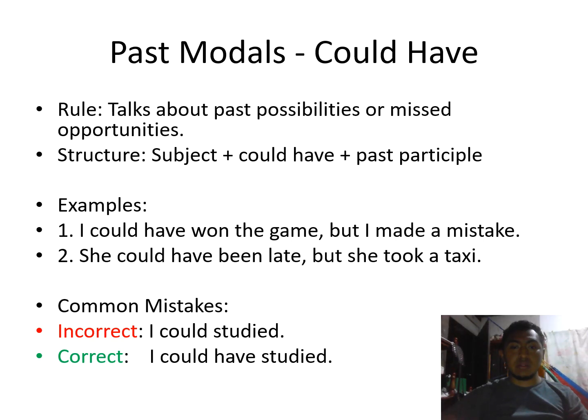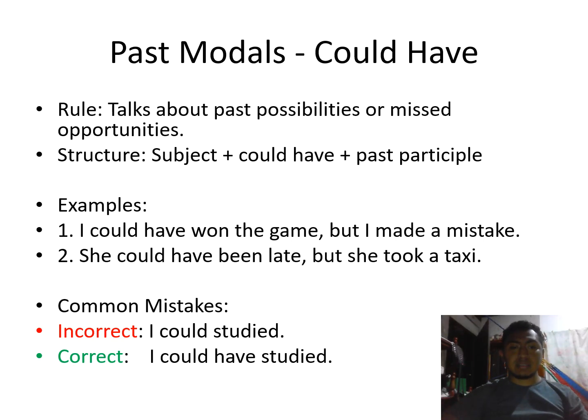Second: she could have been late, but she took a taxi. In this case, with the past modal could have, always use the past participle. Never use the verb in its base form.